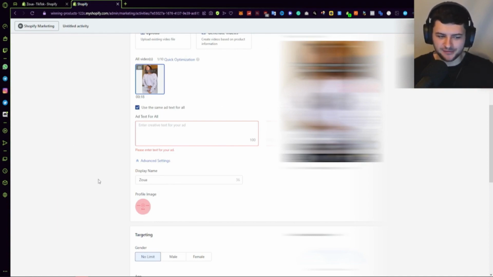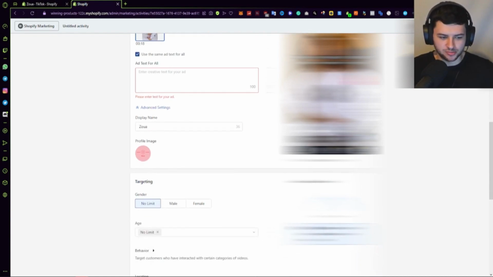If you leave that blank, if it's connected to your TikTok account, it should use your TikTok account. But if you're just using the TikTok ad center, then it might not use your personal profile's account or your brand profile's account. So just select that in here. We're going to go back up to the caption in a few moments.